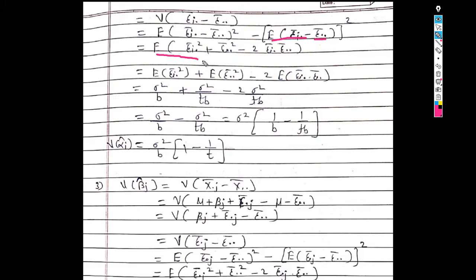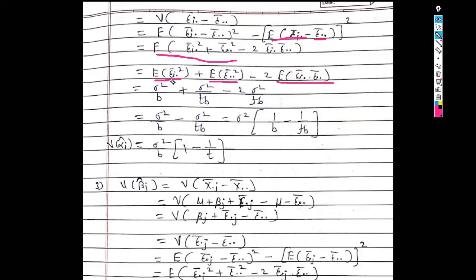Now take the expectation inside the bracket. We get the expected value of epsilon i dot bar square plus the expected value of epsilon dot dot bar square, minus 2 times the expected value of epsilon i dot bar into epsilon dot dot bar, since 2 is a constant and can be taken outside the expectation.